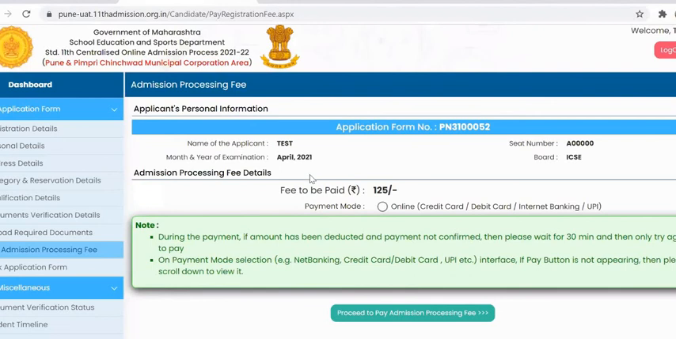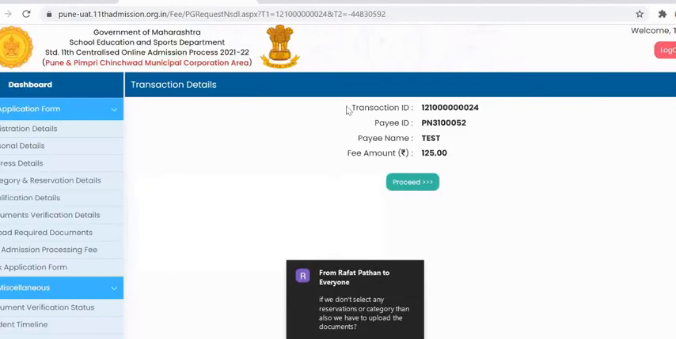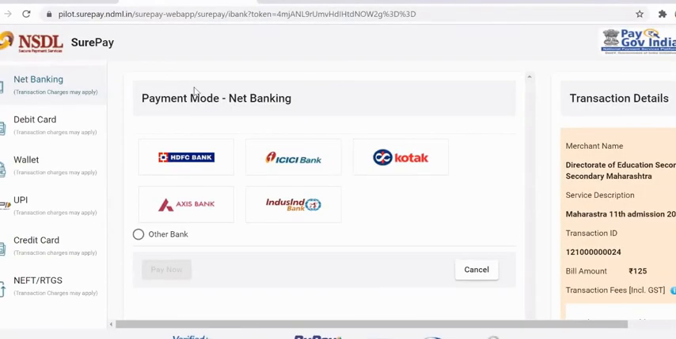processing fee. Admission processing fee. On this page, the student will get all his personal details along with his name of applicant, month and year, seat number, and board. And here it will show the amount to be paid and the payment mode. The student needs to click on this payment mode and then click on the proceed to pay admission processing fee button. And then he'll get his transaction details: transaction ID, payee ID, payee name, and amount to be paid. Click on proceed and it will redirect you to the payment gateway.